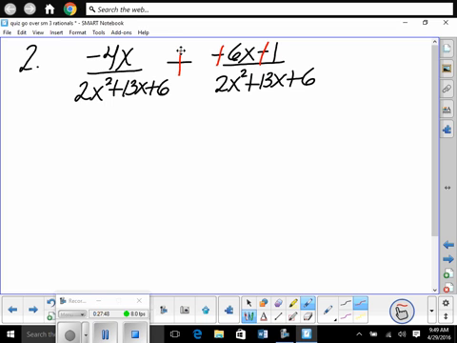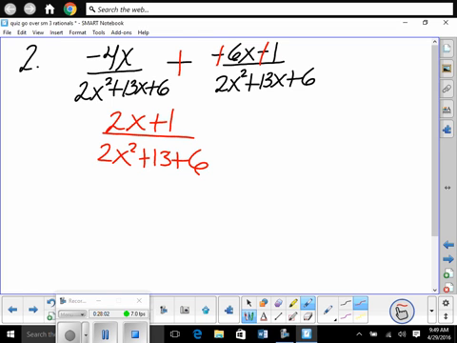-1 times -1 is positive 1. Okay, so now it's addition. We've distributed our negative through, so now it's addition. So now we'll combine the top. So -4x plus 6x's is 2x's, right? So we have 2x plus 1 over 2x squared plus 13x plus 6.